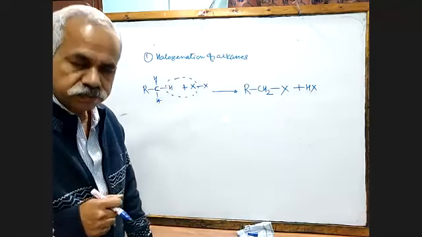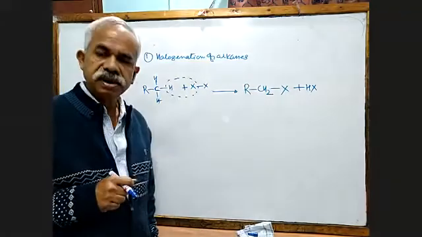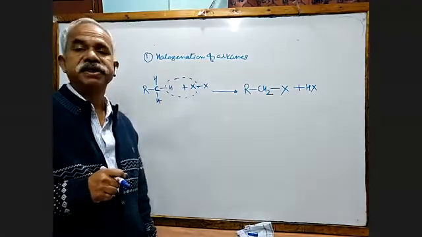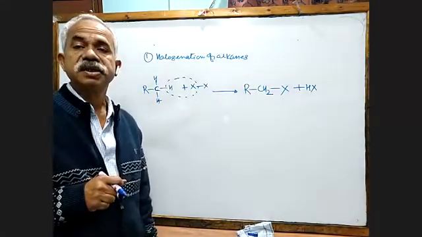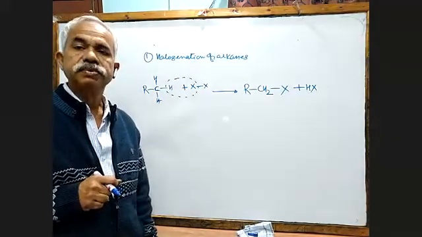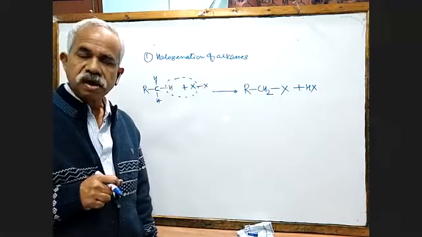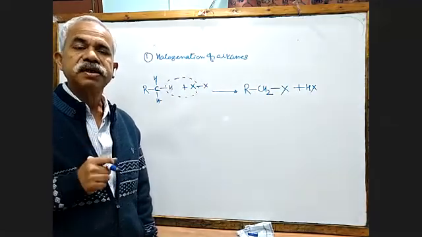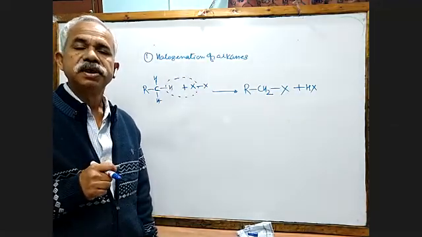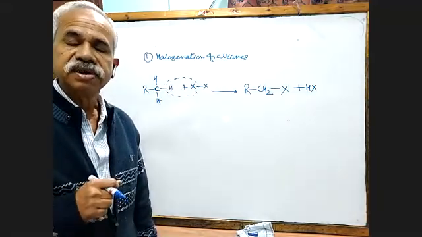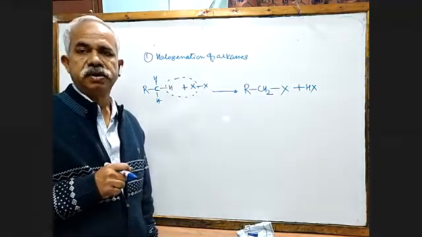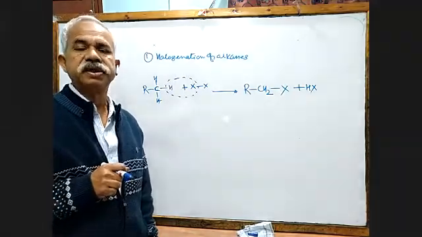You can carry out this reaction at very high temperature, beyond 600 Kelvin. Sometimes we have to cross even 700 Kelvin. Or you can use another method: you can carry it out in the form of light. That is called a photochemical reaction.